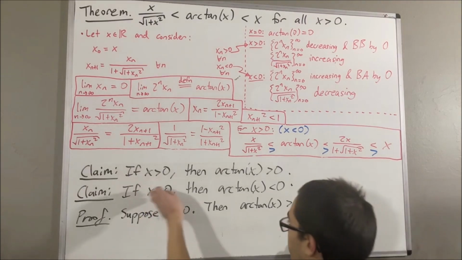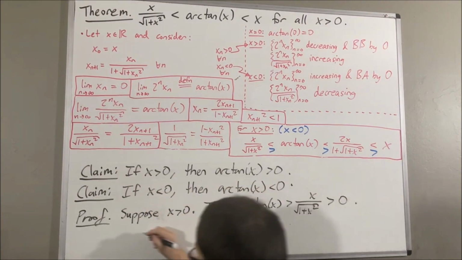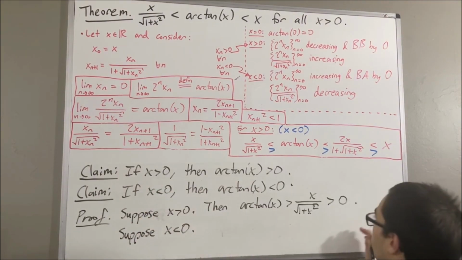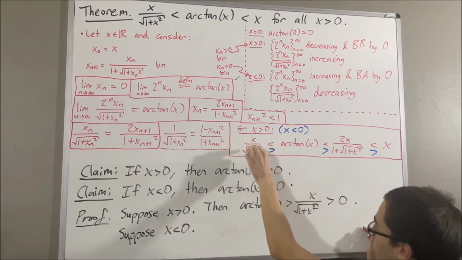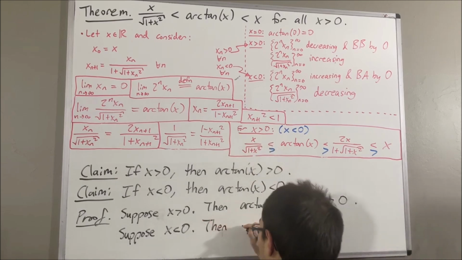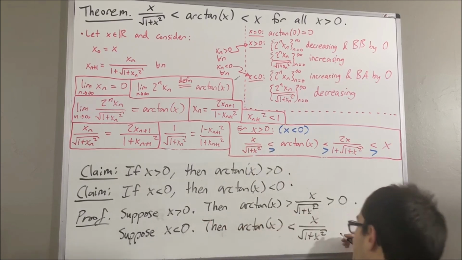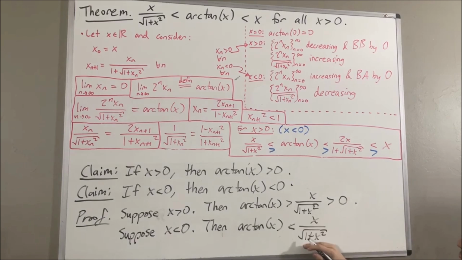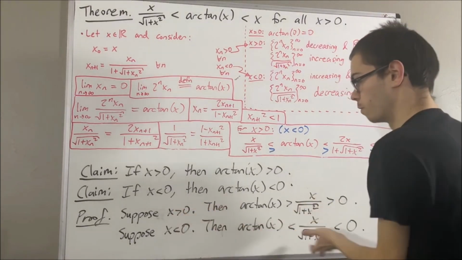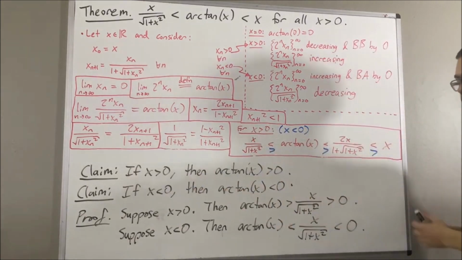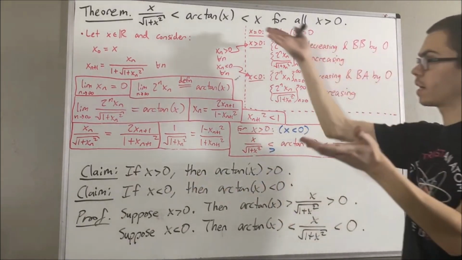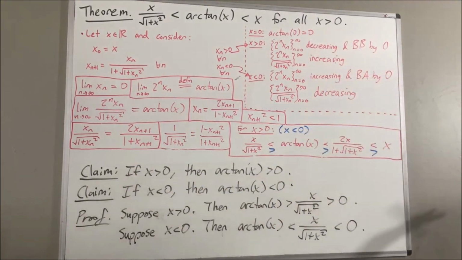And now, for the second claim, let's suppose x is less than 0. Then, we look at the blue inequalities. We have arctangent of x is less than x over square root of 1 plus x squared. But x is less than 0, and square root of 1 plus x squared is greater than 0, so this quantity must be less than 0. And so, this proves the two claims. They're really just corollaries of this result. And so, that's pretty much it for this video.